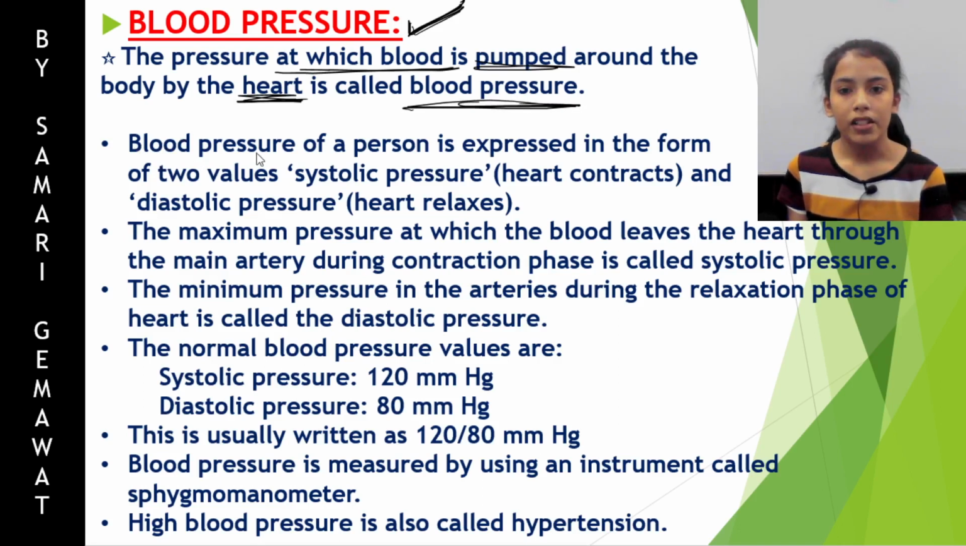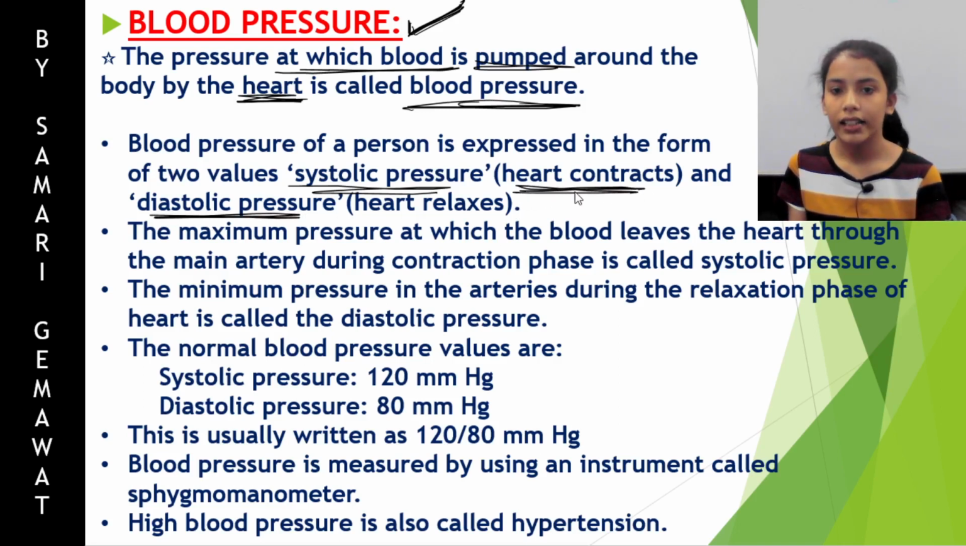Blood pressure of a person is expressed in the form of two values. When we go to the hospital, the doctor checks the blood pressure, expressed as systolic pressure and diastolic pressure. Systolic pressure is the pressure when the heart contracts, and when the heart relaxes, the pressure is called diastolic pressure.